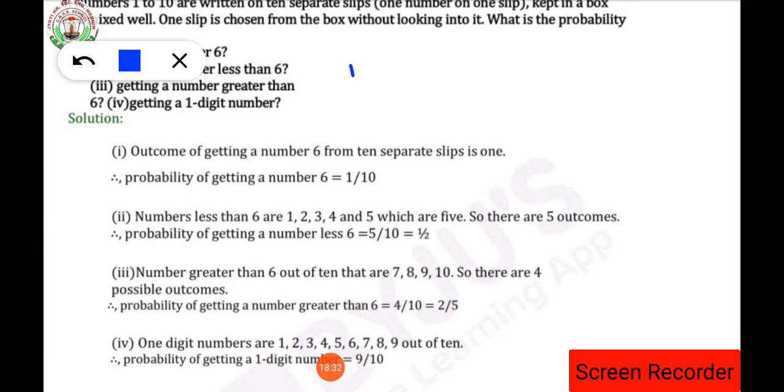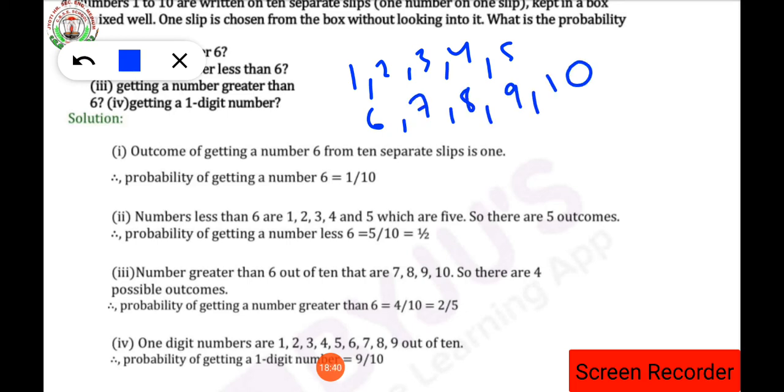How many numbers are there? 1, 2, 3, 4, 5, 6, 7, 8, 9 and 10. Is 6 repeated? No, 6 is not repeated. So the total number of 6s is 1 only. That's why 1 will come. And how many total slips are there? 10. That's why the answer will be 1 by 10, isn't it?